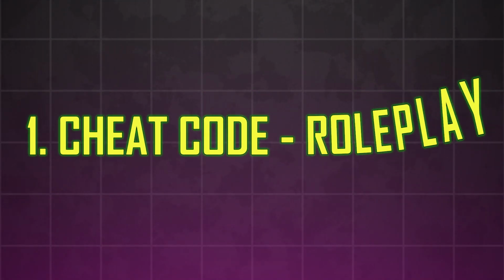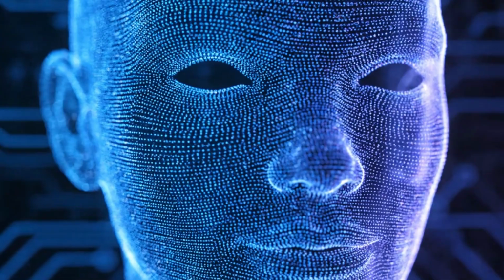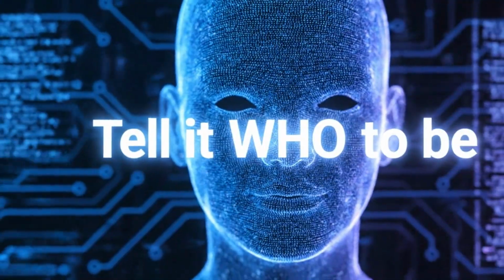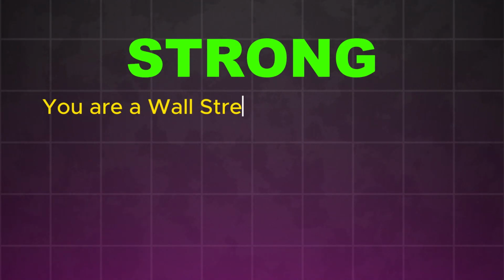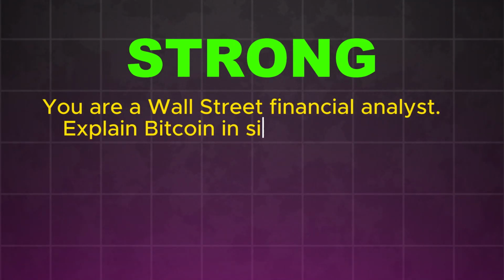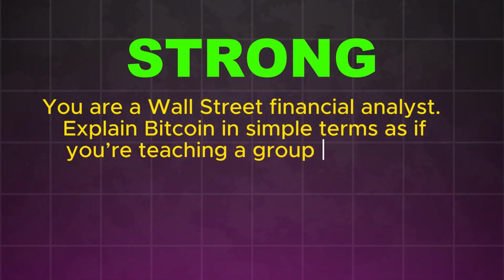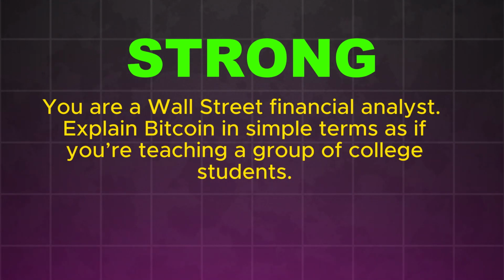Here's the first cheat code: roleplay. AI is amazing when you tell it who to be. Instead of just a weak "Explain Bitcoin," do this: "You are a Wall Street financial analyst. Explain Bitcoin in simple terms as if you're teaching a group of college students." Suddenly the explanation changes tone, depth, and clarity.